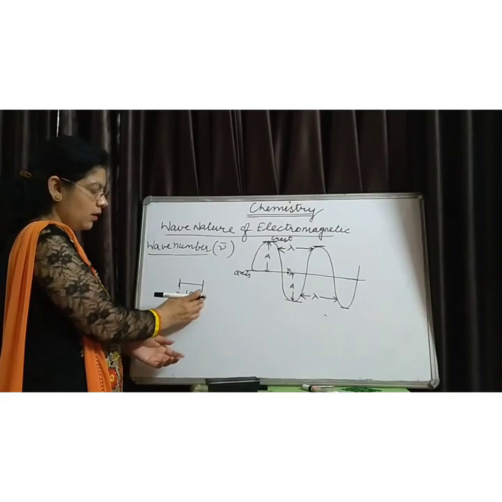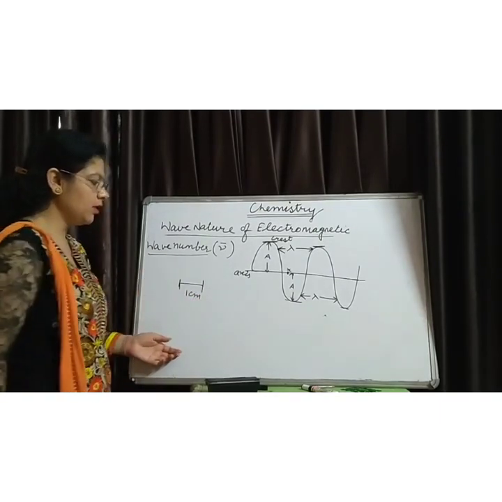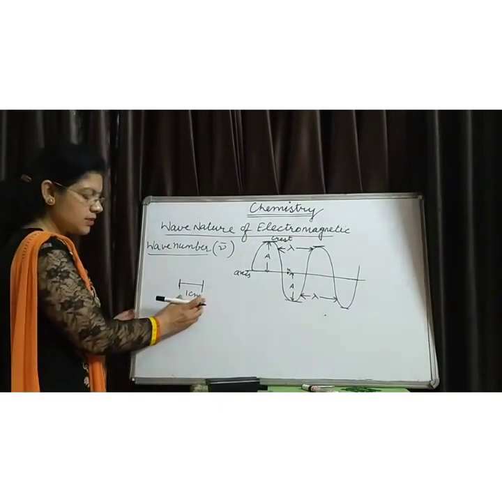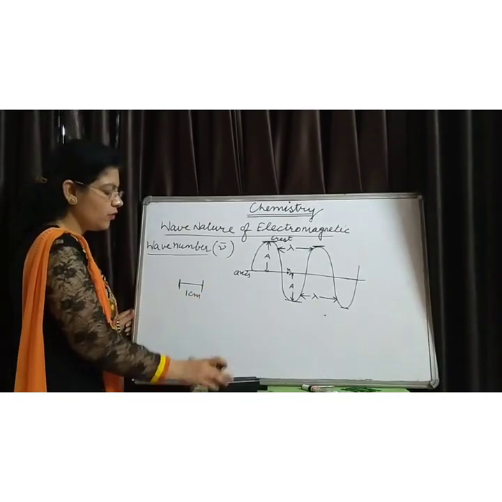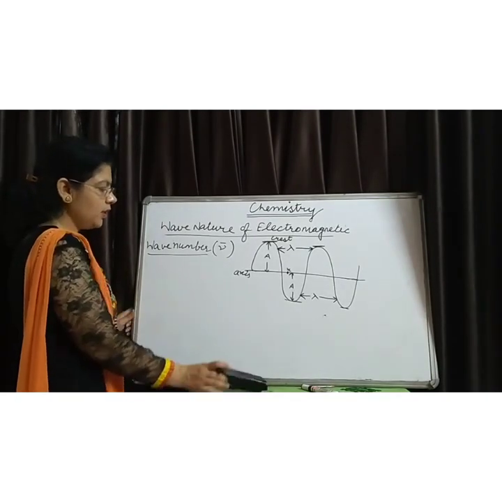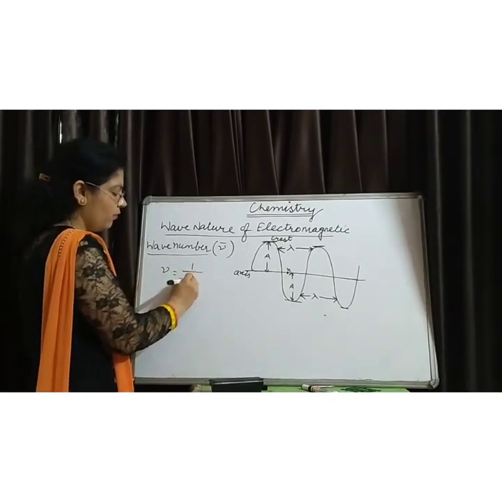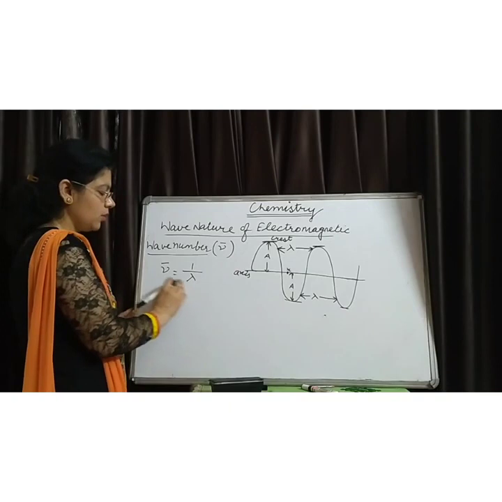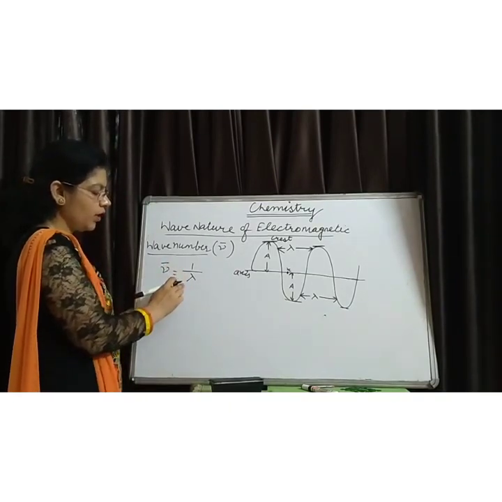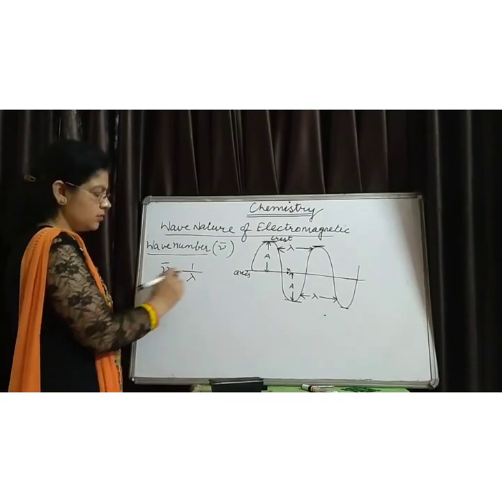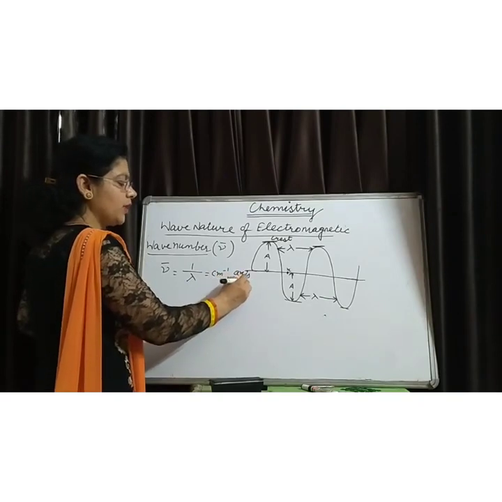As 1 centimeter is the distance or the length of the wave, so mathematically it is calculated as 1 upon lambda, or it is reciprocal to the wavelength, and its unit is either centimeter inverse or picometer inverse